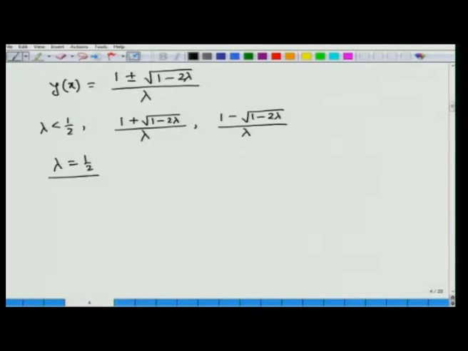For lambda equal to half we can find that both the solutions coincide to 2 only. So, now this is the most important point, that lambda equal to half is actually called the bifurcation point, and the phenomenon that for lambda equal to half we have only one solution, for lambda less than half we are getting two solutions, that is (1 plus root over 1 minus 2 lambda) by lambda and (1 minus root over 1 minus 2 lambda) by lambda.